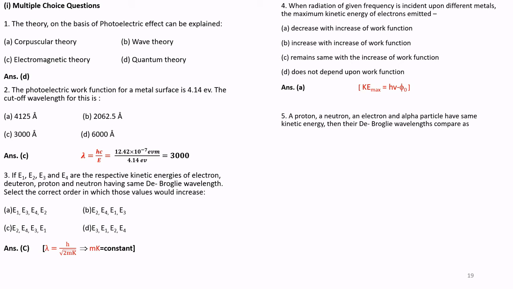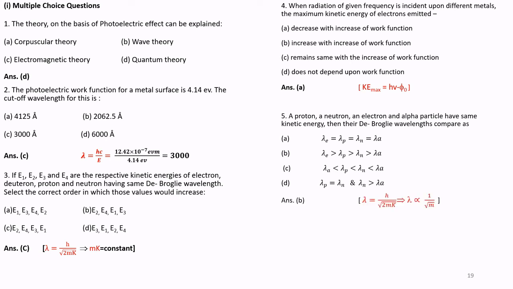Question number 5. A proton, a neutron, an electron and alpha particle have the same kinetic energy. Then their de Broglie wavelengths compare as: part A lambda E equal to lambda P equal to lambda N equal to lambda A. Part B, lambda E greater than lambda P greater than lambda N greater than lambda A. Part C, lambda A less than lambda P less than lambda N and lambda E. Part D, lambda P equal to lambda N and lambda N greater than lambda A. Answer B. And the correct answer is B.